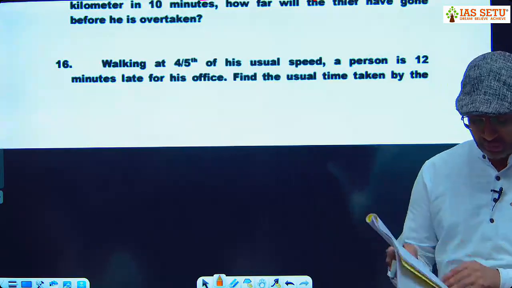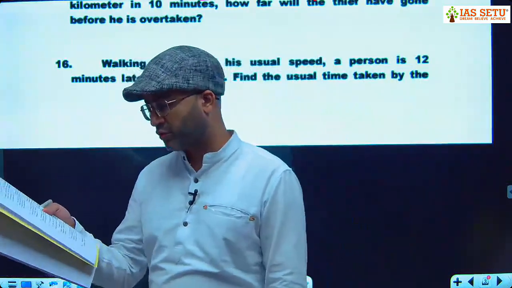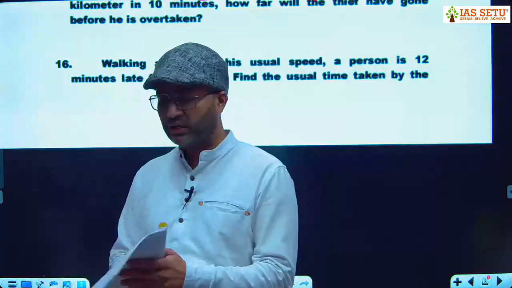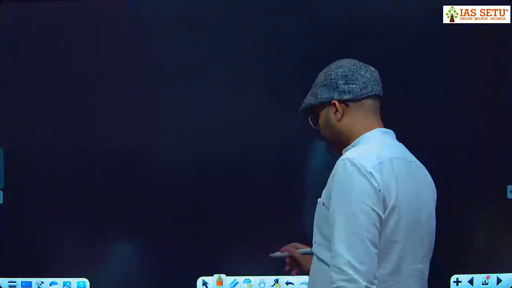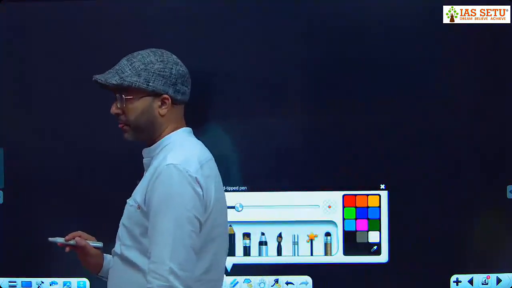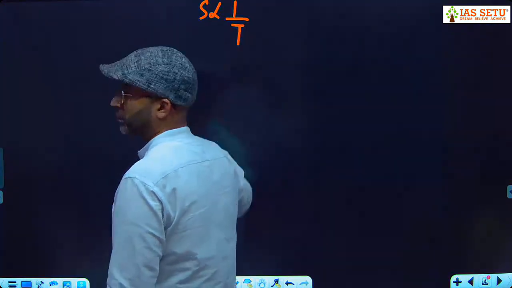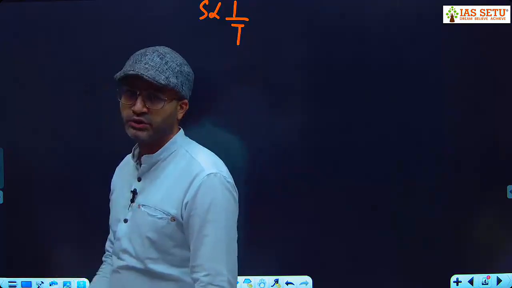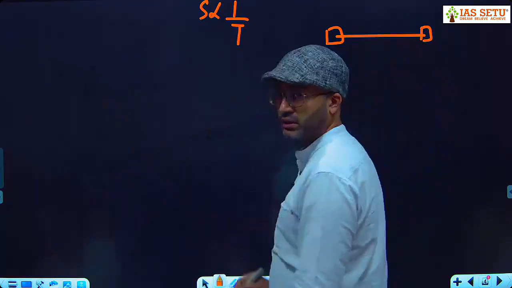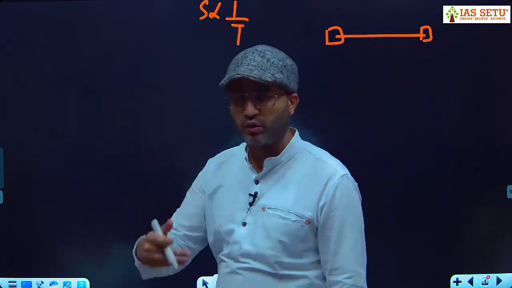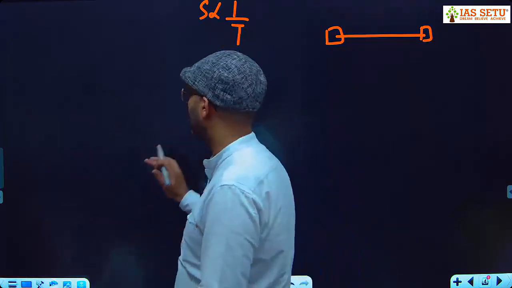So this is the question: walking at 4/5 of his usual speed, a person is 12 minutes late for his office. Find the usual time taken to cover the distance at the original speed. What we will do here is see the relation: speed is inversely proportional to time. How come? Distance is constant. The distance between his home and his office is the same, because daily he takes the same route. So here we take distance as constant.